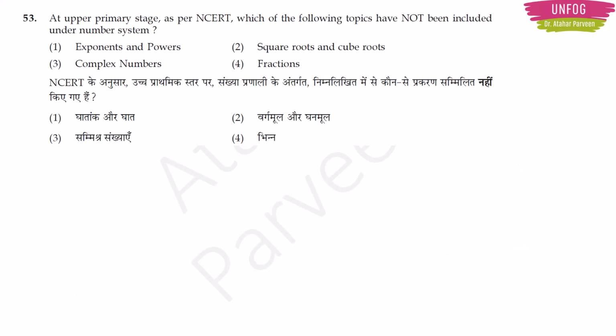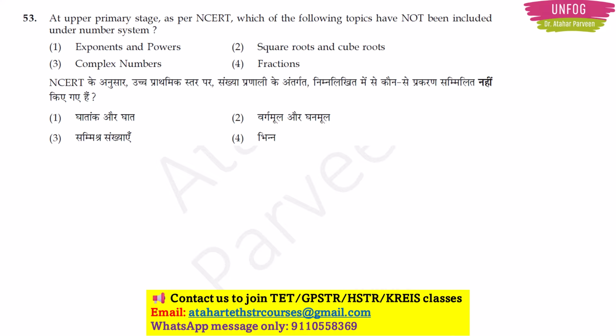Next question. At upper primary stage, as per NCERT, which of the following topics have not been included under number system? In upper primary stage, exponents and powers, square roots and cube roots, fractions, all this is included. Only complex numbers has not been included. So option 3 will be the correct answer.